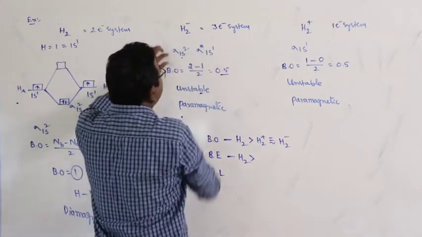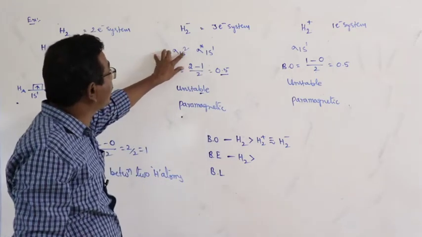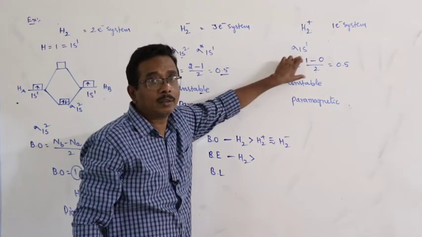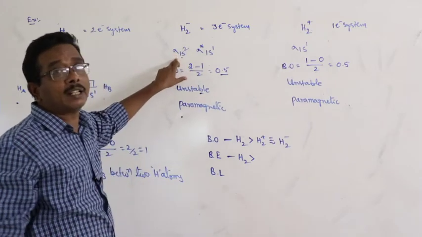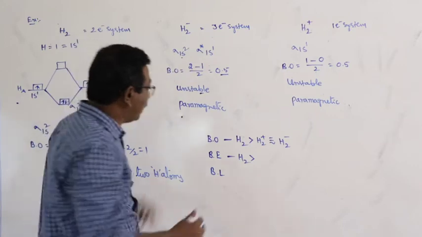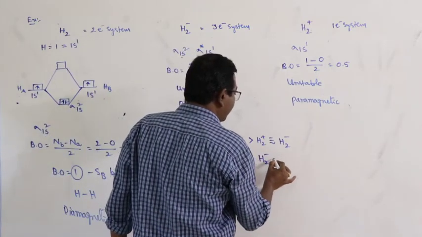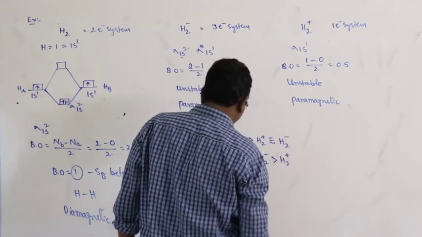In H2 minus, number of electrons in bonding molecular orbital is equal to 2, but here 1. Greater the number of bonding electrons, greater will be the stability. So H2, then H2 minus and then H2 plus.